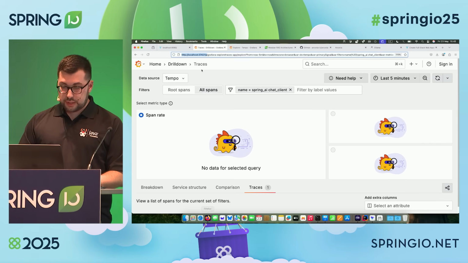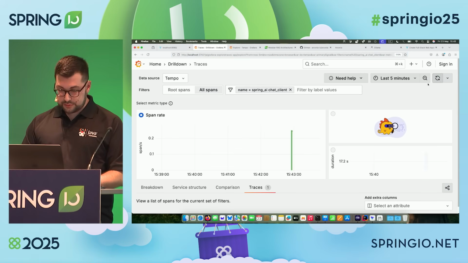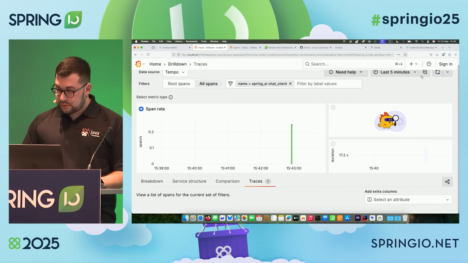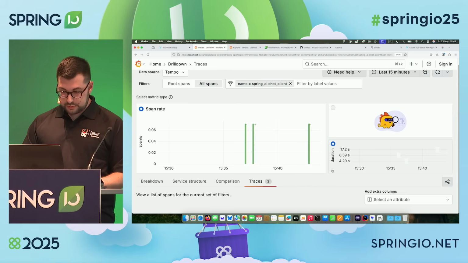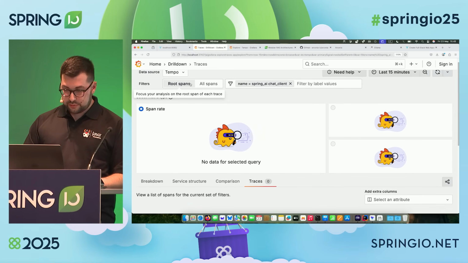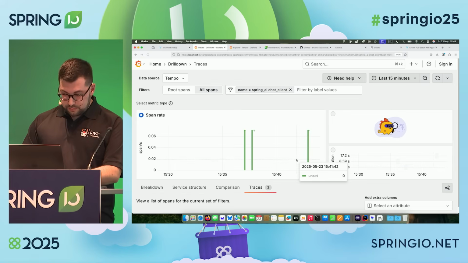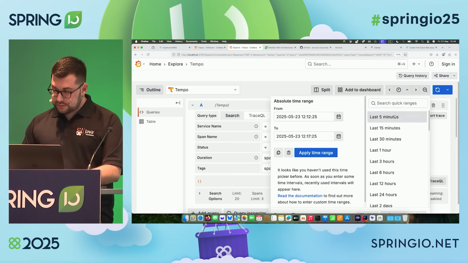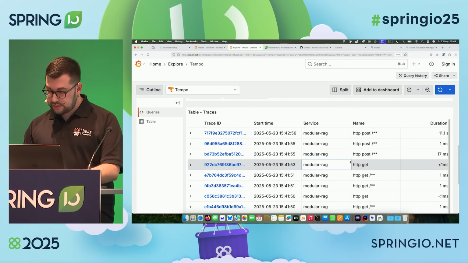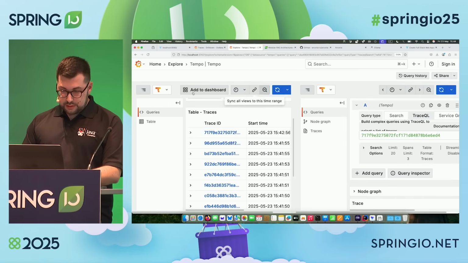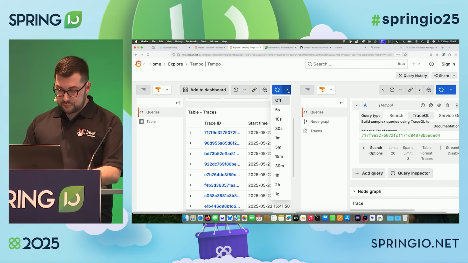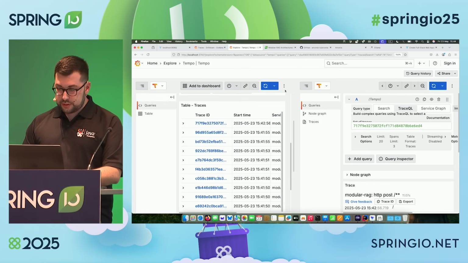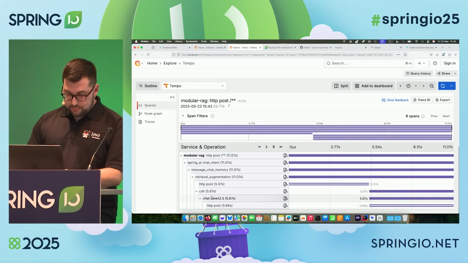In any case, I get this out of the box, and now I can perform some searches across the spans. So I have last 15 minutes. Let's check for all the spans in here. Or maybe we can also do it from here, I think. Last 5 minutes. It's easier to find it. So we have the trace right there. Let me zoom in. Yeah, I'll close that. OK.